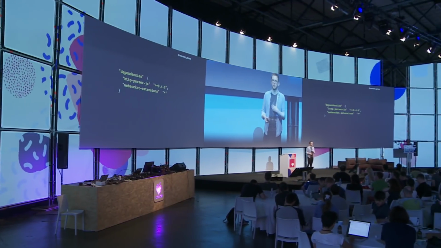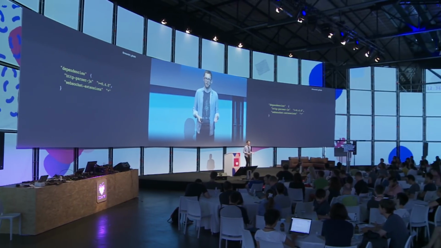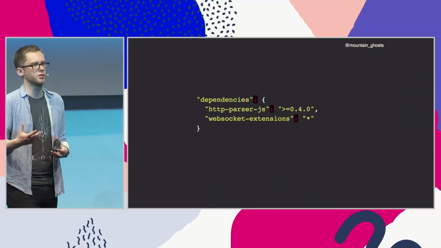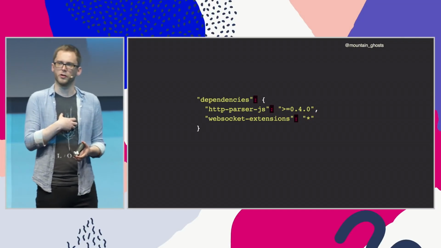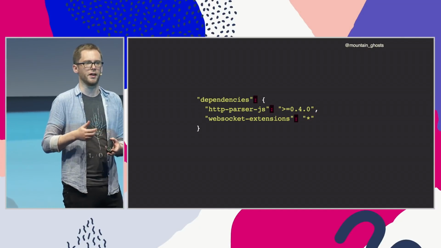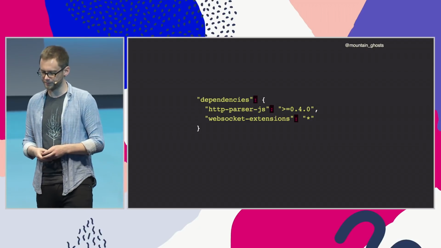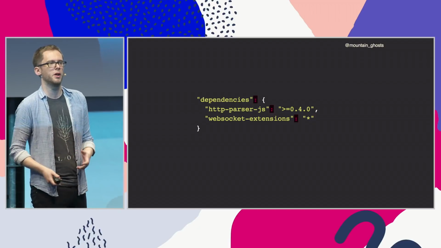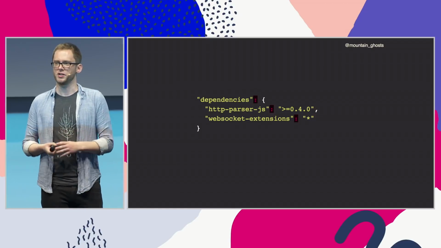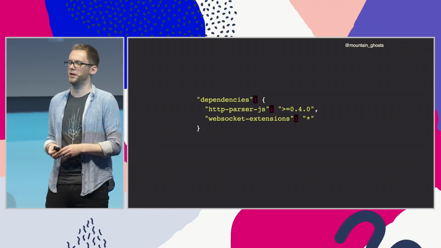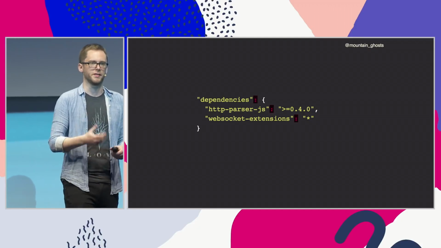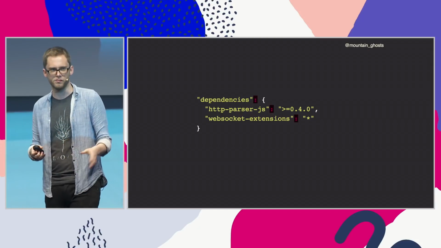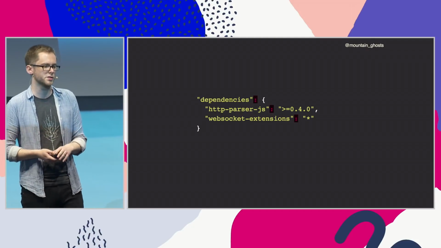So I take a similar approach to my dependencies. Like I typically leave them open-ended rather than pinning them with the caret or the tilde operator, because I want users to have the same thing. I don't want me to be a bottleneck on people being able to get upgrades of the things that I'm depending on. And I am taking a risk here that these things might not be stable, but that's countered by other measures. Like I'm quite conservative with the things that I depend on. I'll typically try and adopt something and then live with it for a few months to sort of see how it pans out, and I get an understanding of how it evolves over time before I release it to my users.